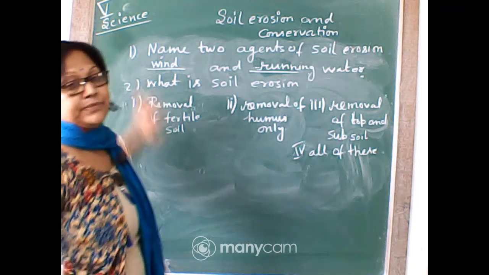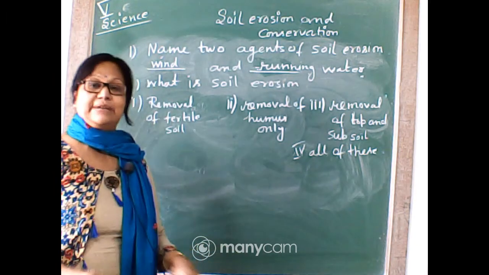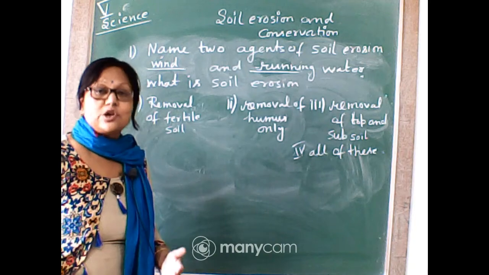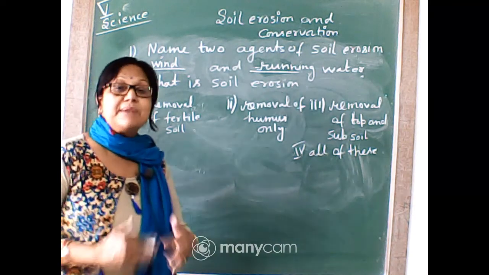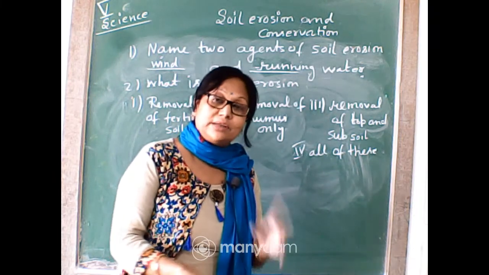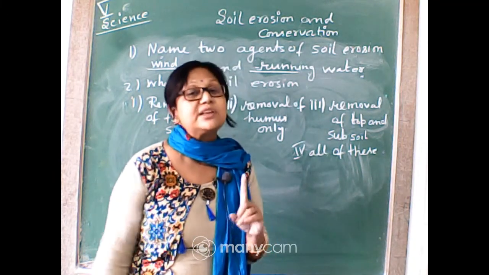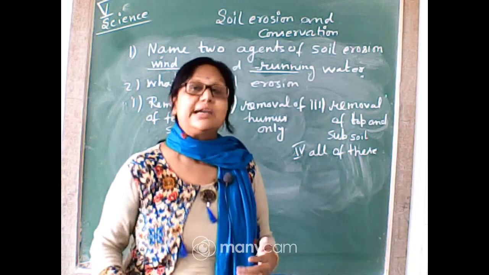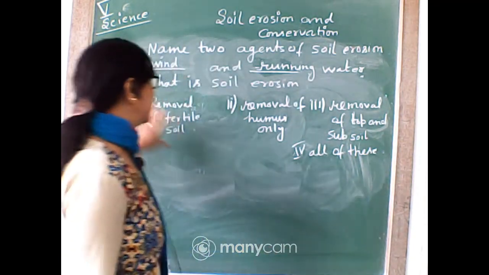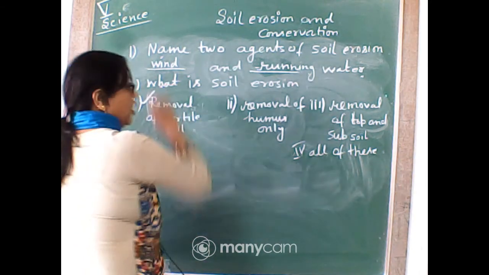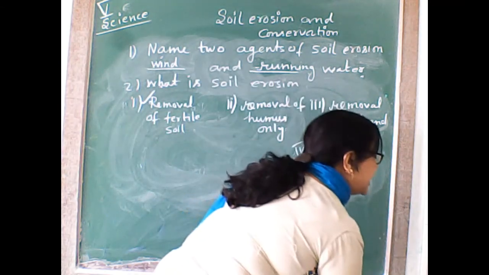That means the upper portion of soil is already very fertile, full of minerals. When it mixes with the humus and they remove the upper part, the topsoil, that means the layer which is present along with the humus, isn't it? So removal of fertile soil, this is the correct option. Understood? Yes.